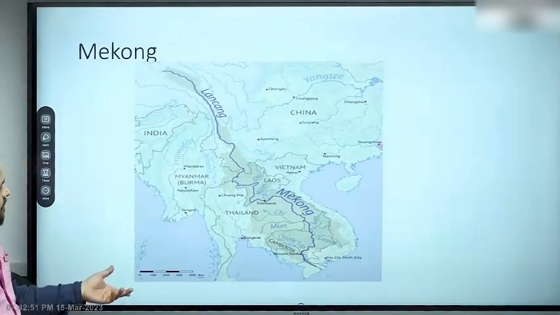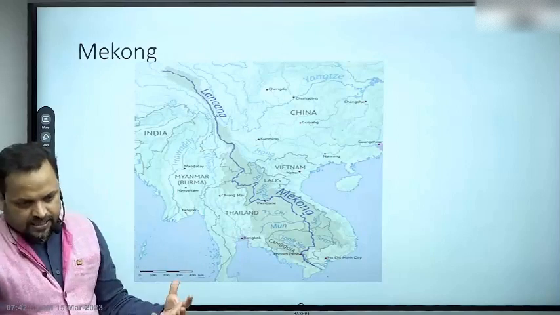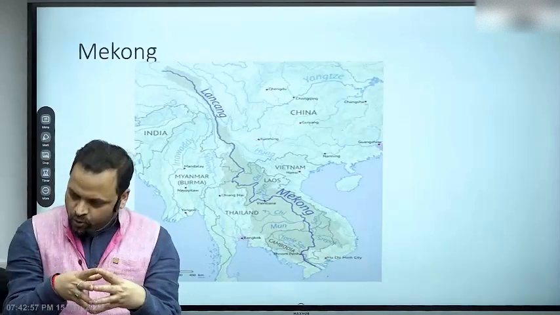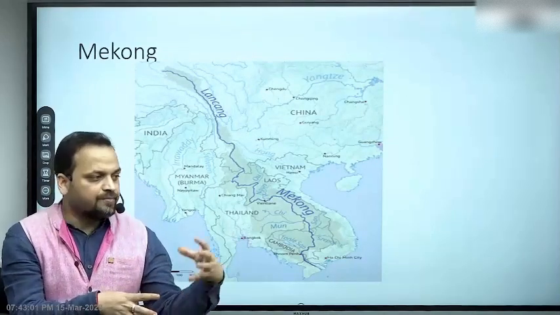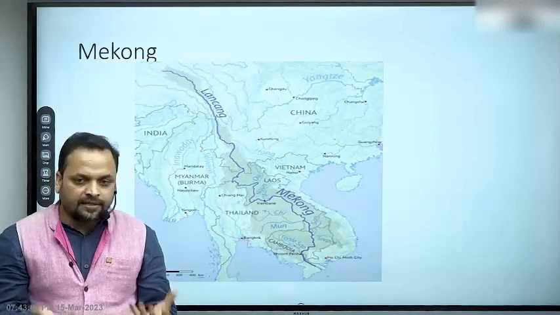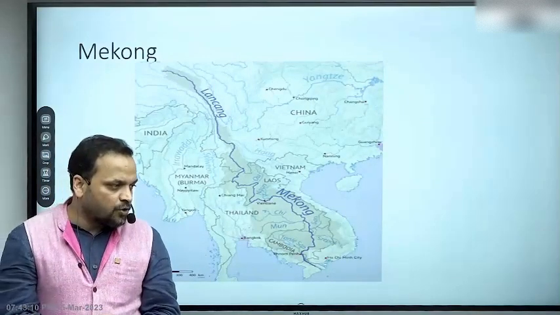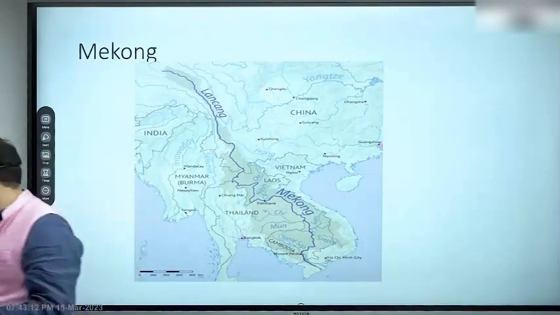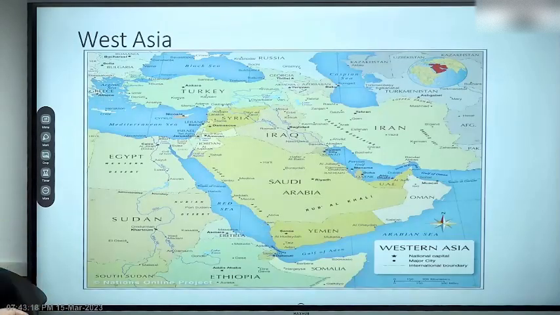This is the Mekong River. I have already shown you the Mekong River, right? So this is basically again reminding you that in the name of Mekong Ganga cooperation there is Mekong, there is Ganga. That is the geography of it. And the international relations of it is 6 countries have come together and formed an initiative for cooperation in this matter, right? And that's why I showed you the map. Let's move forward and let's look at the next part which we are going to start.